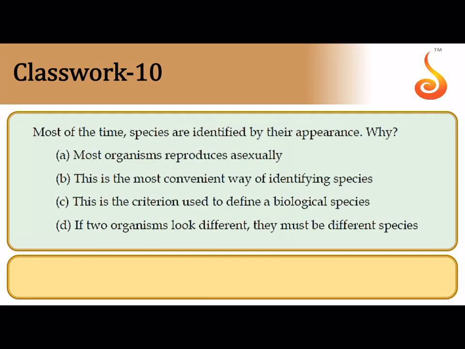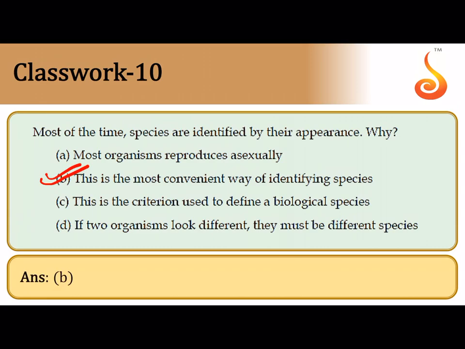Most of the time species are identified by their appearance. Now why is it identified by their appearance? Obviously because it is the most convenient way, but do not think that this is the foolproof way of identifying species. Sometimes members belonging to the same species may look very different from each other, but they may be genetically very similar and they may produce a fertile offspring, or probably they share a lot of genetic identity with each other. So not necessarily are all members of the species looking alike.